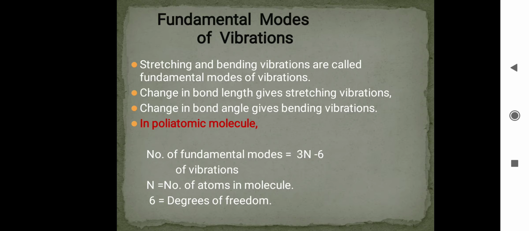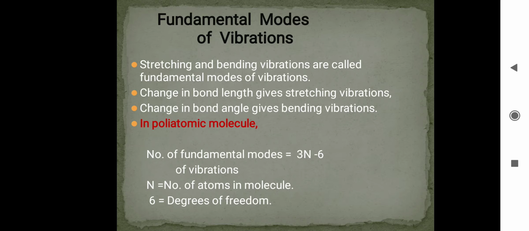In a polyatomic molecule, the number of fundamental modes of vibration is equal to 3n minus 6. N means number of atoms in the molecule, and 6 is the degrees of freedom, means 3 translational degrees of freedom plus 3 rotational degrees of freedom.